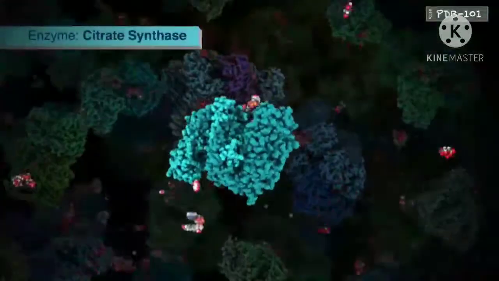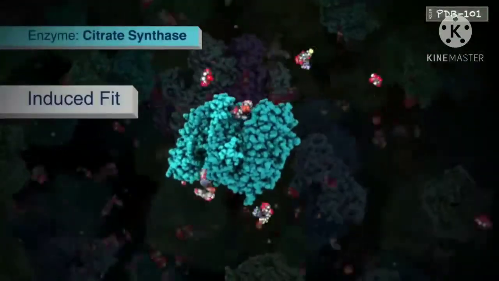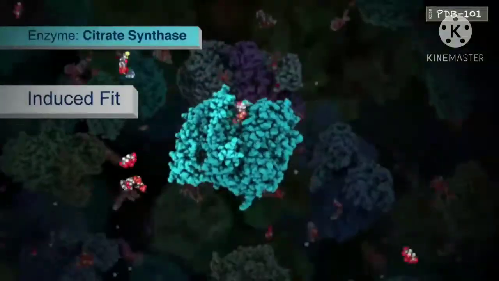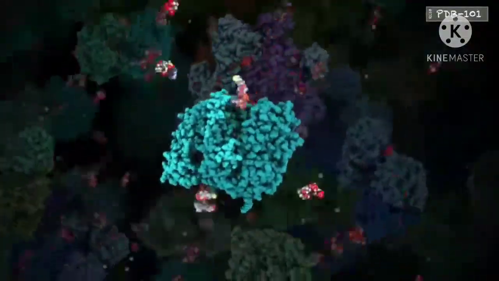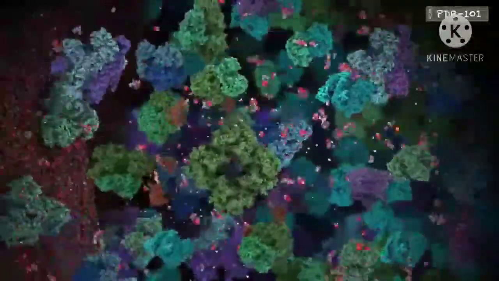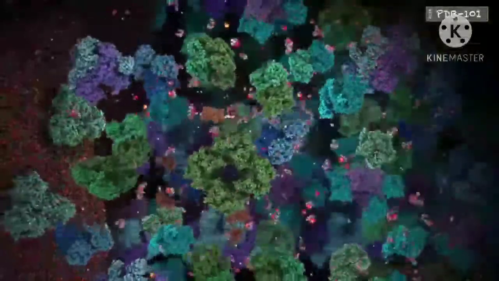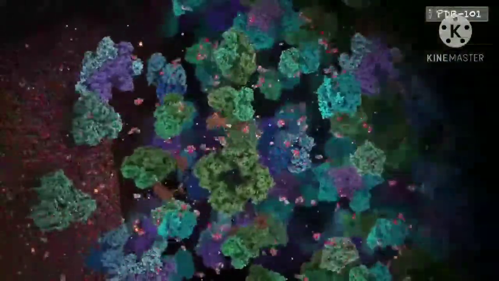Notice also that the shape of an active site is often flexible. Many enzymes surround their substrates, enclosing them to form the perfect environment for a reaction. Enzymes are fundamental to life on Earth, working every second of every day to maintain life processes in every cell, in every living creature on the planet.